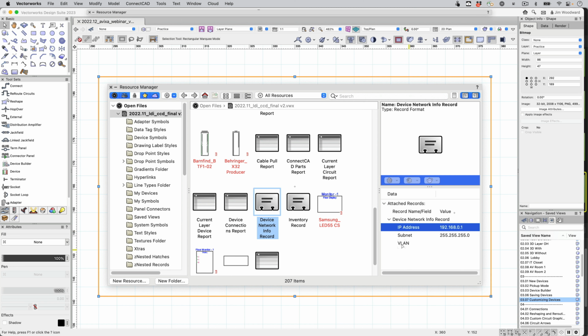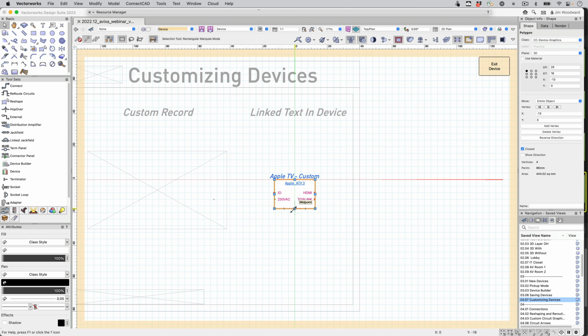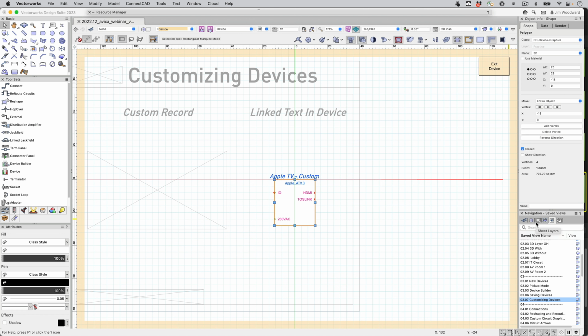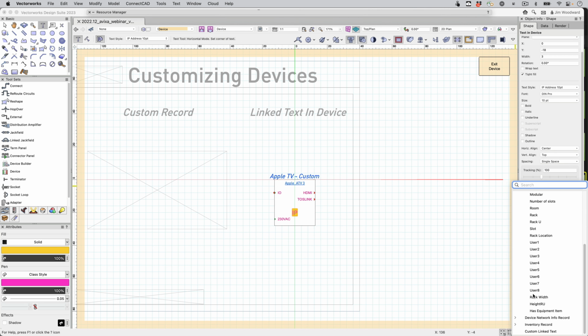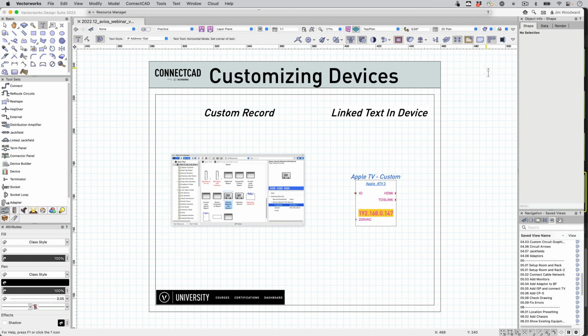And if I go into the device edit mode and use the text tool within that symbol definition, if we place a text field within, and we'll label that IP address, it gives us linked text where we can link to any of the parameters of the device, or in this case, the IP address from that custom record. We can find that in the Data tab when we select the device.